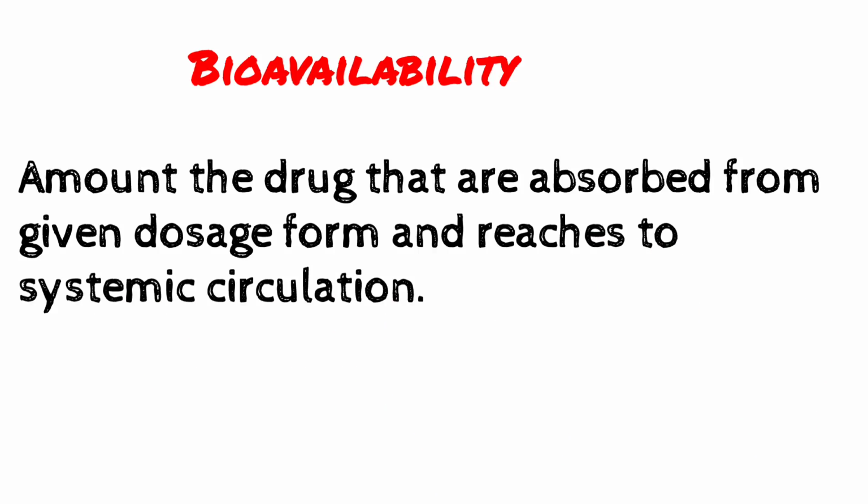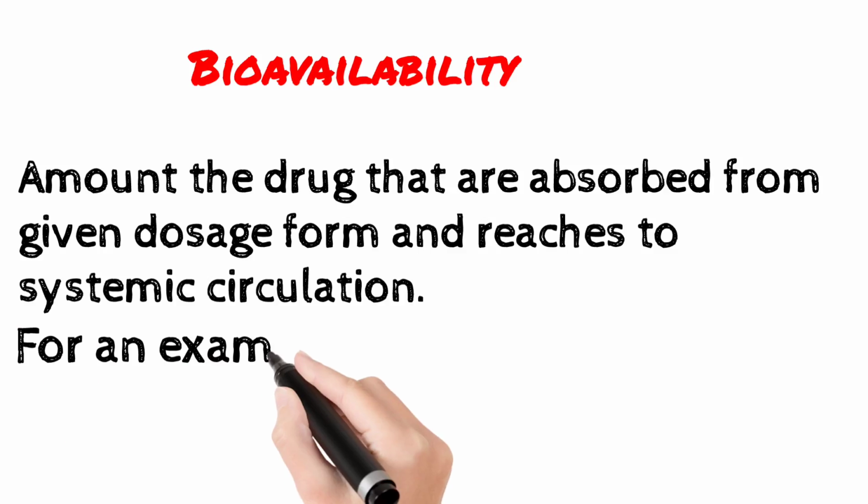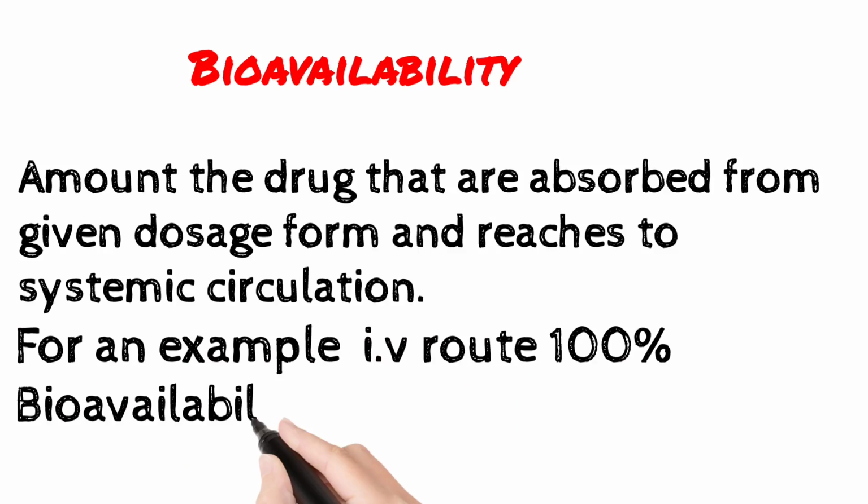For example, the IV route has 100% bioavailability. It shows the rate and extent of absorption of the drug into the systemic circulation, meaning the blood.